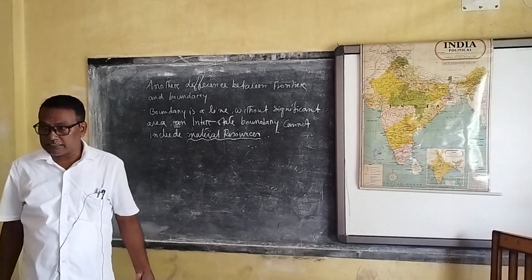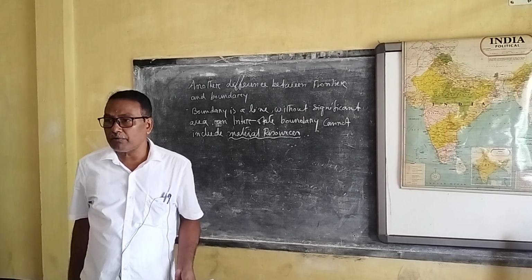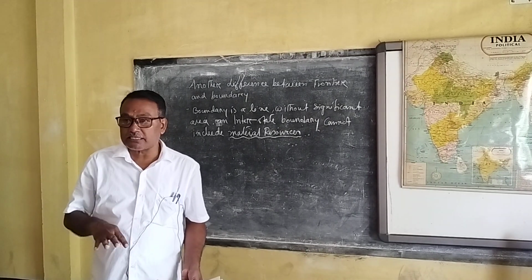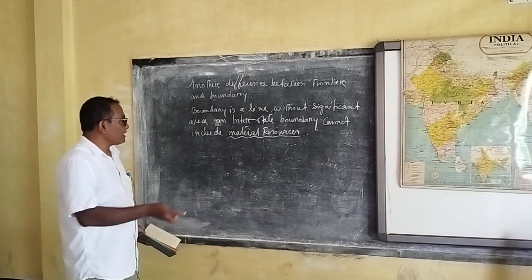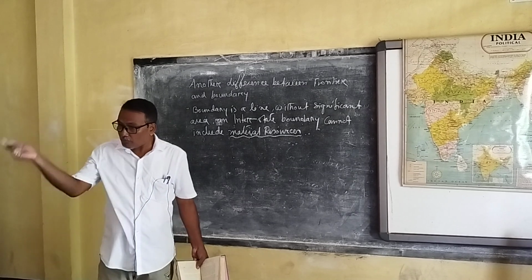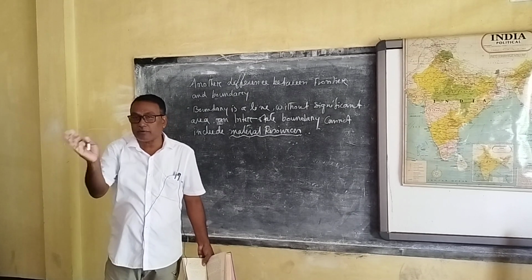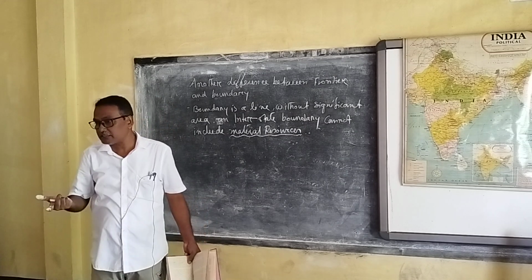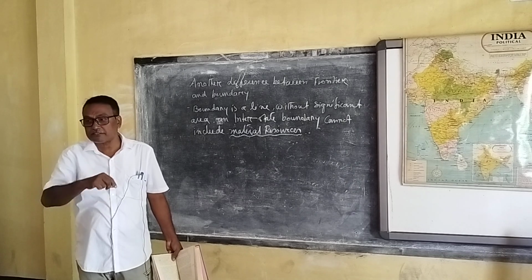So a resource which is in general naturally gifted is not included in a boundary, but it is included in frontiers. Natural physical features are included in frontiers but not in boundaries. A frontier is an area, in different ways. Somebody says it may be 1 kilometer, 2 kilometers or 3 kilometers, but natural physical features are included in frontiers.